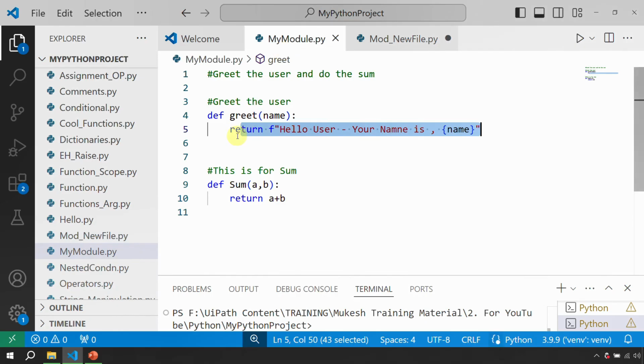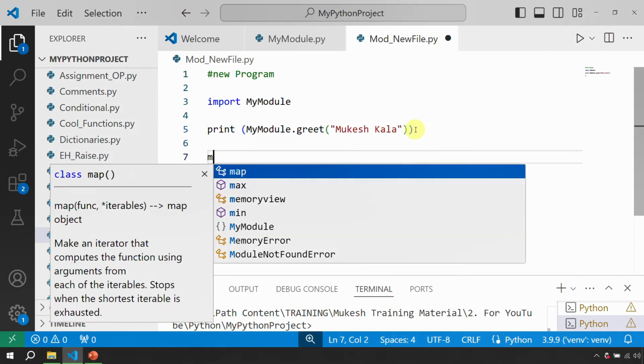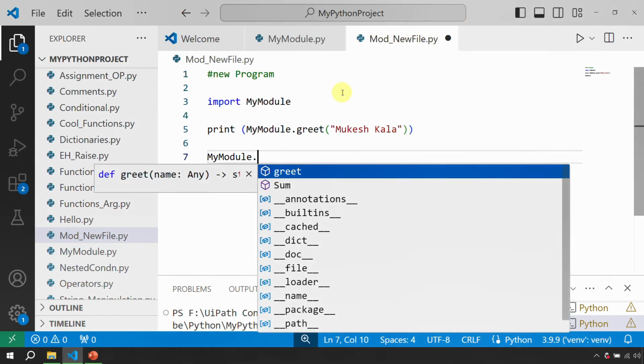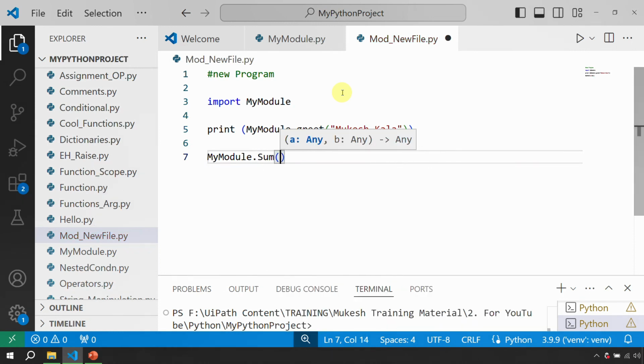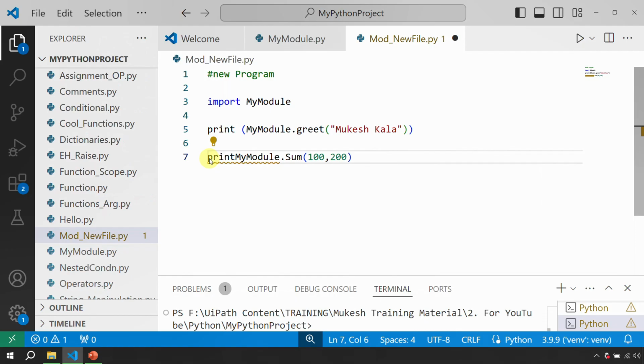Similarly, if you see here, I have one more function, which is called sum. So in the new program, if I want to use sum, I can just say from my module, which you have just imported, hit a dot, and then put sum and a bracket. Sum is expecting two numbers, so I just say 100 and 200, and that will invoke it. Now if I want to print the results, I just use the print statement.